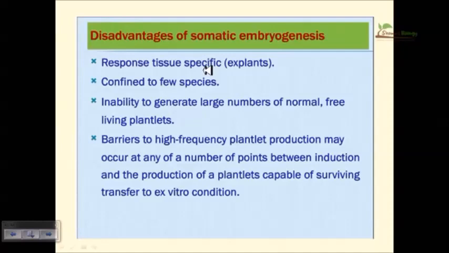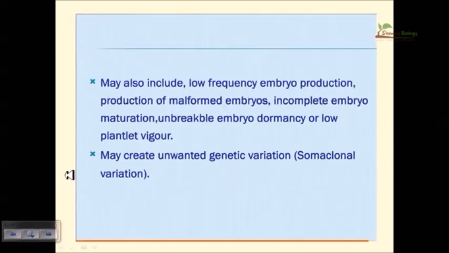That's another important part. Actually, this is the part we can follow for any kind of procedure of plant tissue culture, but the main problem is that it is restricted to few species, and also it's a response of tissue specificity. Okay. So it may also include low frequency embryo production. And the somatic embryos are not that healthy, so they are prone to damage as they are not coated with any seed coat.